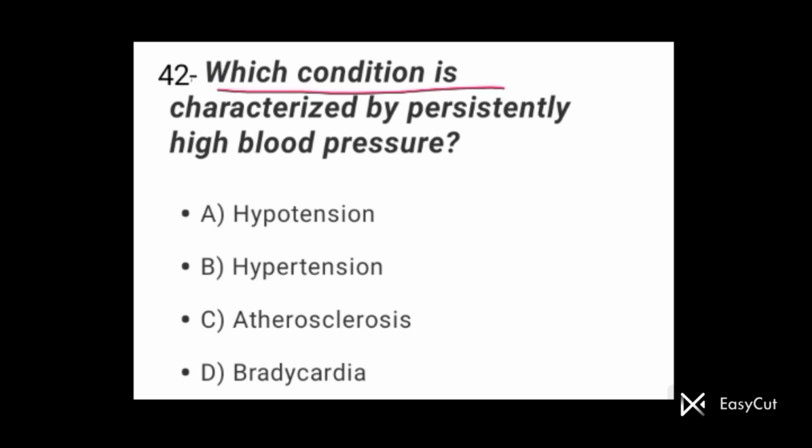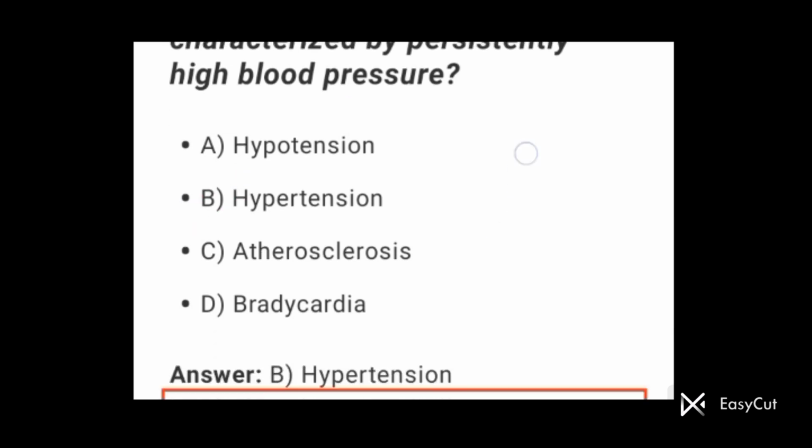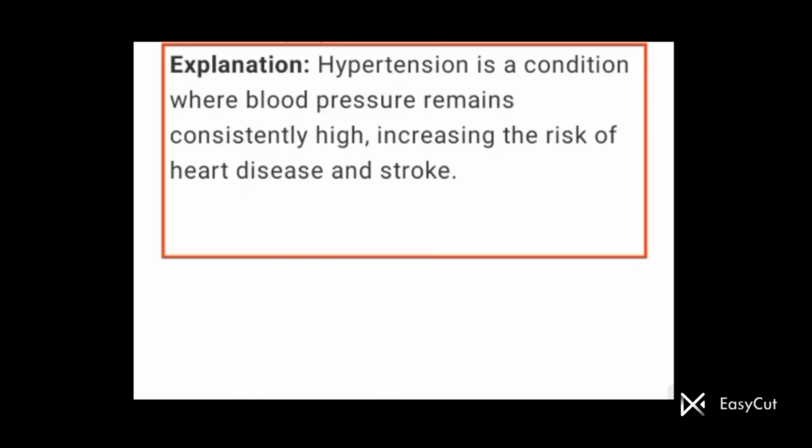Question number 42. Which condition is characterized by persistently high blood pressure? If the patient has persistently high blood pressure, that condition is called hypertension. Option B is the correct option for question number 42. देखिए हाइपरटेंशन एक टर्म है ब्लड प्रेशर की.